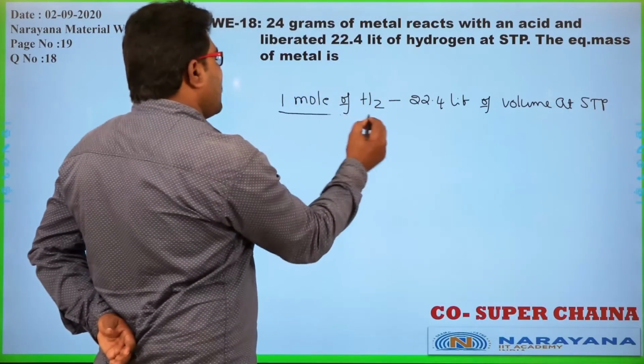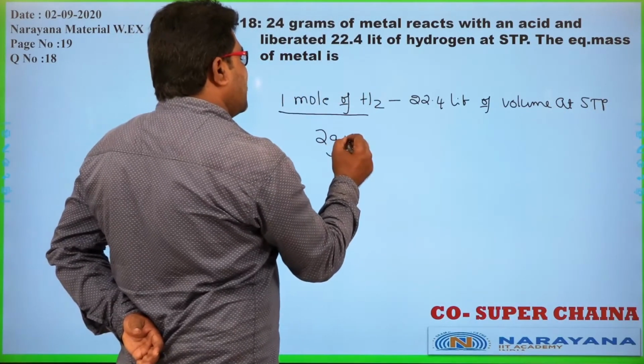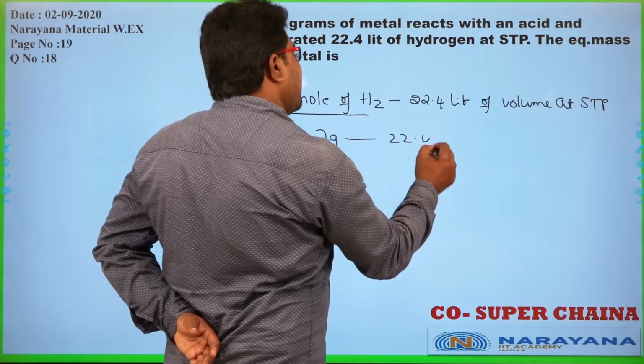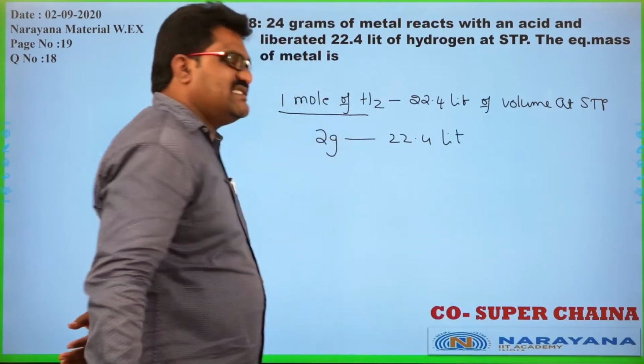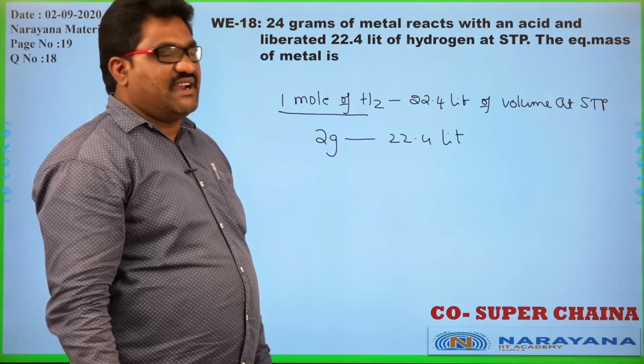That means 1 mole of hydrogen, meaning 2 grams of hydrogen, liberates 22.4 liters. According to the basic definition of the equivalent weight, yes.